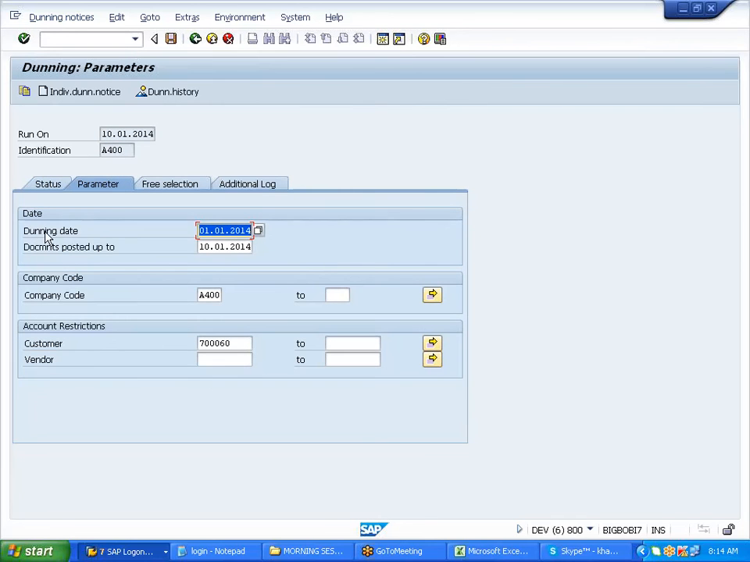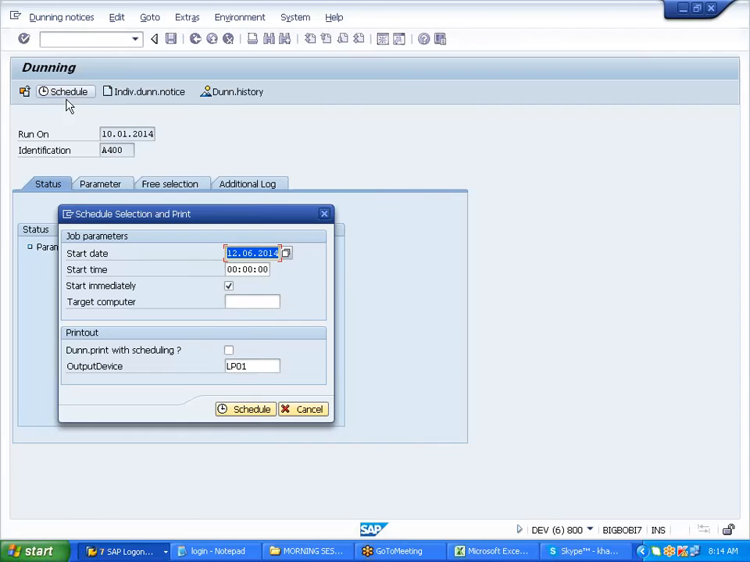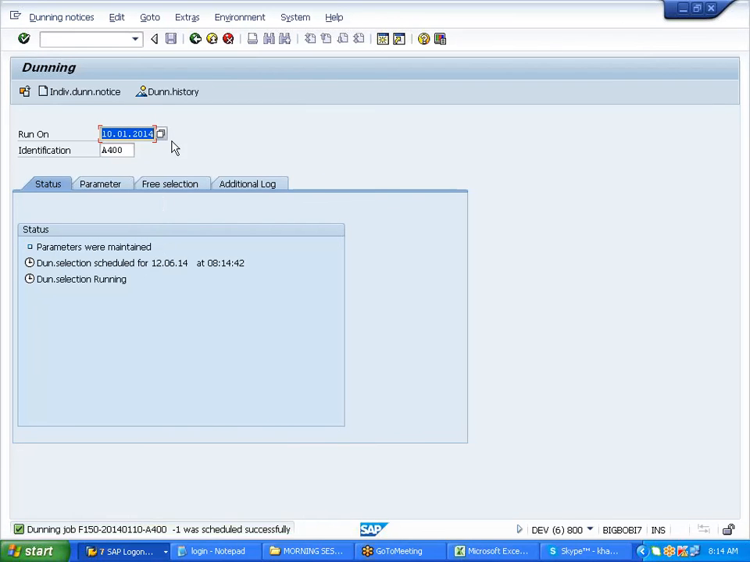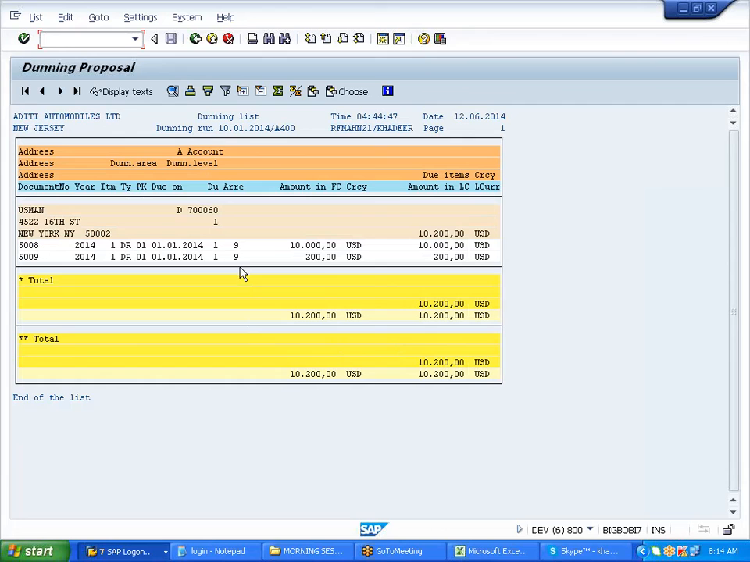This dunning date is there. See here, this dunning date should be the same as what you are maintaining over here. Okay. Save it. Status. Schedule it. Now you see, pick now. 9 days. Yes.